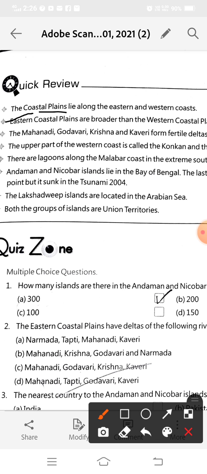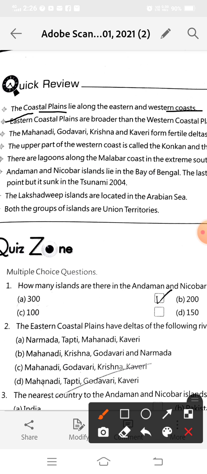We have coastal plains along our eastern and western coasts. What are coasts? A coast means land which starts just after the sea or ocean and makes an edge after the sea or ocean.